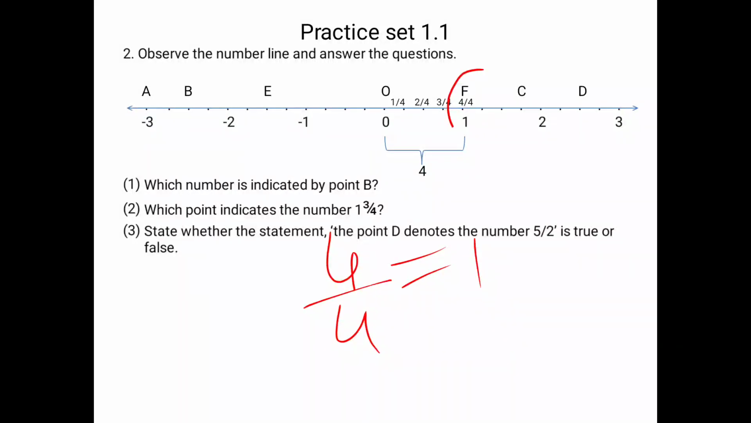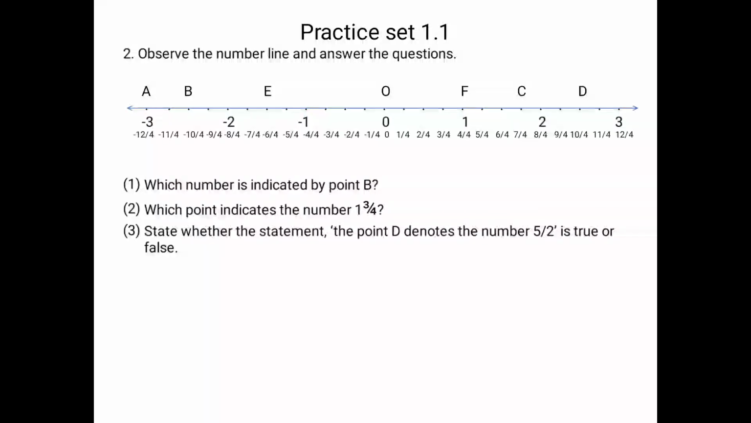So we are going in the correct path. 4 upon 4 is nothing but 1. Okay. So similarly, we are going to mark all the points. Let us check first that our marking is correct or not. If we observe 2 is what? 8 upon 4. After simplification, it will become 2.